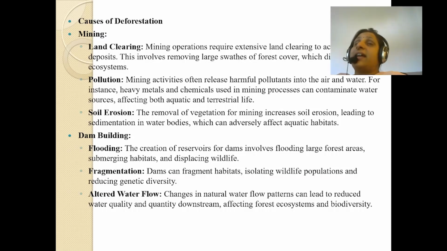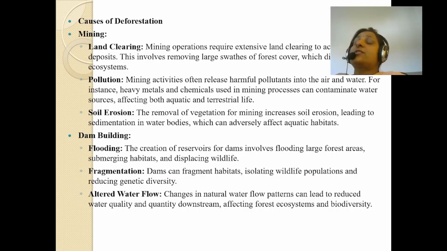Seeing this, students, mining activities also release very harmful pollutants into air and water. For instance, heavy metals and chemicals used in the mining process can contaminate water sources, affecting both aquatic and terrestrial life. The removal of vegetation for mining increases soil erosion, leading to sedimentation in water bodies, which can adversely affect aquatic habitats. See, mining affects not only land clearing, it affects pollution also, and it creates soil erosion also.